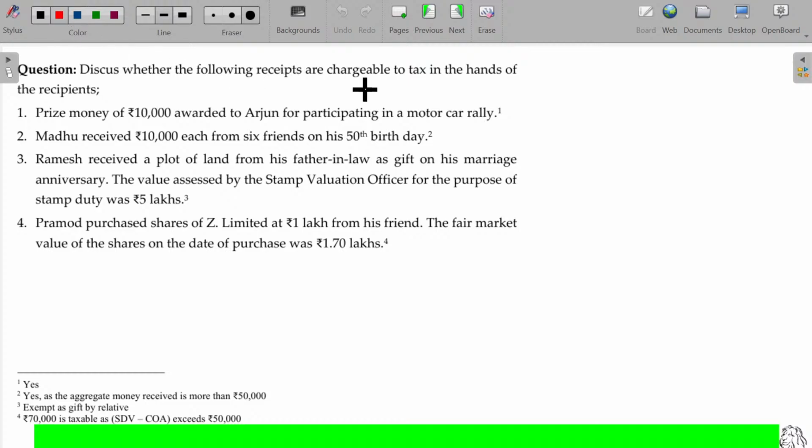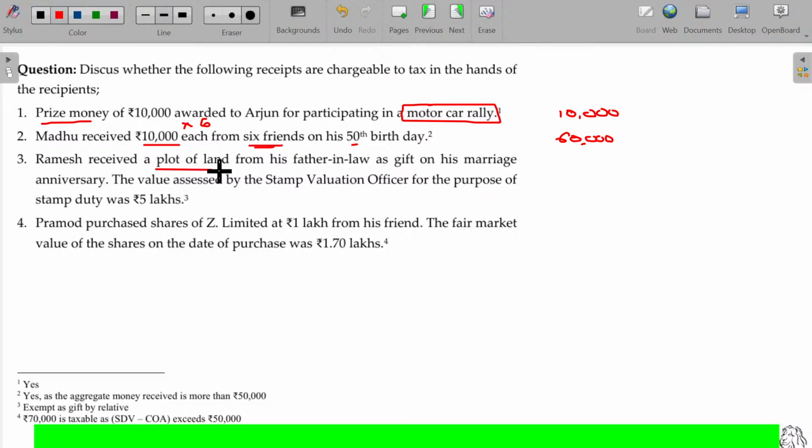Discuss whether the following receipts are chargeable to tax in the hands of the recipient. Prize money awarded to Arjun for participating in a motor car rally. Yes, taxable only, under income from other sources. Madhu received 10,000 from each of 6 friends. So every friend gives 10,000, which for 6 friends is 60,000, more than 50,000. Entire 60,000 will be taxable. In case of monetary gift, if more than 50,000, it will be completely taxable.